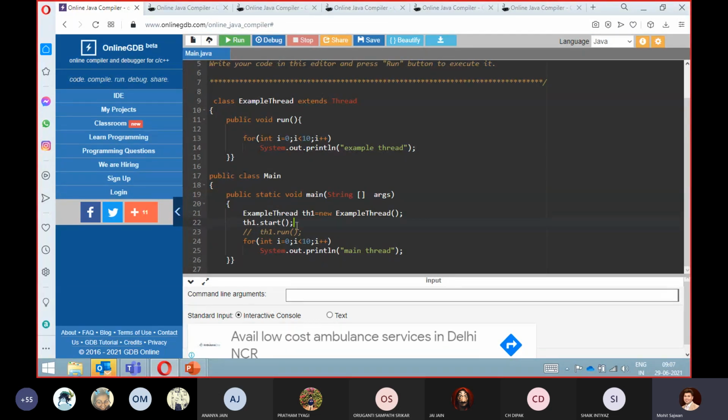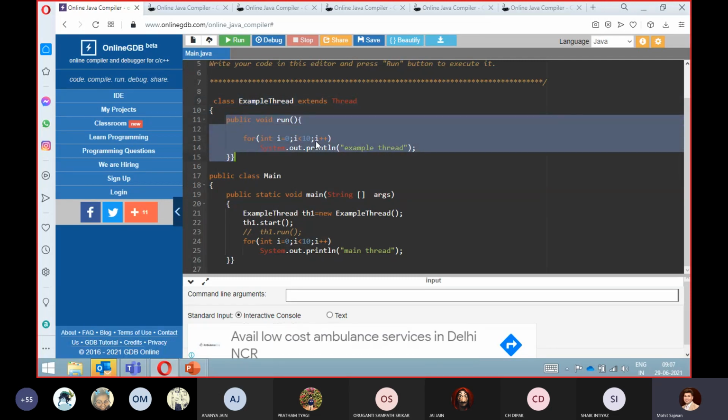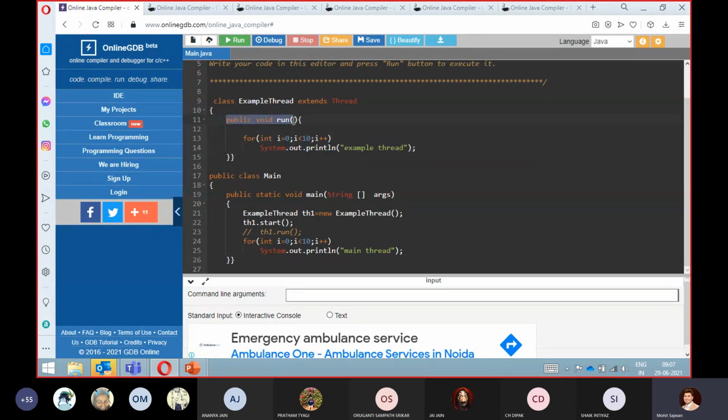Before telling you the output, what I am telling you is that whenever you write th1.start, it's not that it will automatically execute all the methods inside this ExampleThread class. It will only execute your public void run method. So whatever statements are there inside your public void run method, which is an overridden method, it will execute only those. Remember this point. This is very important.